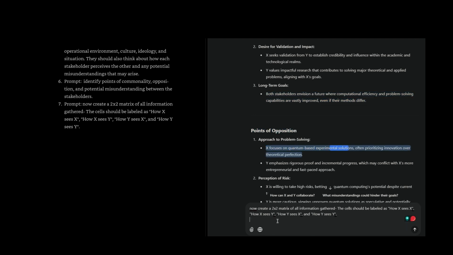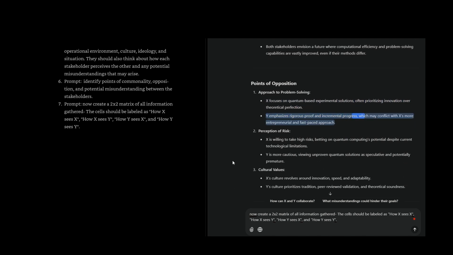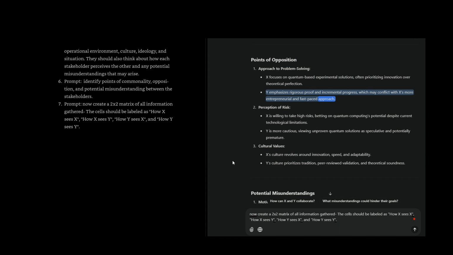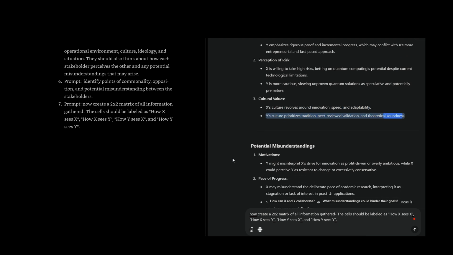Points of opposition. Approach to problem solving. X focuses on quantum-based experimental solutions, often prioritizing innovation over theoretical perfection. Y emphasizes rigorous proof and incremental progress, which may conflict with X's more entrepreneurial and fast-paced approach. Perception of risk. X is willing to take high risks, betting on quantum computing's potential despite current technological limitations. Y is more cautious, viewing unproven quantum solutions as speculative and potentially premature. Cultural values. X's culture revolves around innovation, speed, and adaptability. Y's culture prioritizes tradition, peer-reviewed validation, and theoretical soundness.